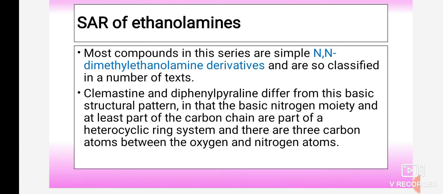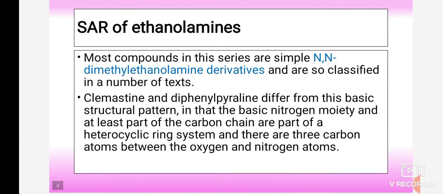Now, the SAR of ethanolamines. As it contains the linking moiety made up of 2 carbon atoms, meaning an ethyl chain, it is known as an ethanolamine. Most compounds in this series are simple N,N-dimethyl ethanolamine derivatives, and are so classified in a number of texts.